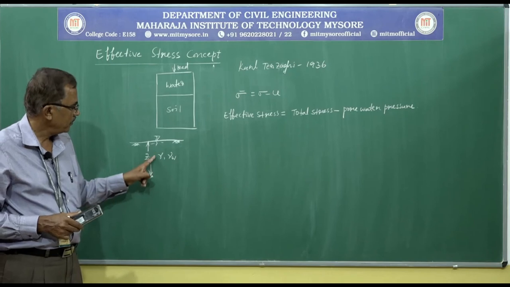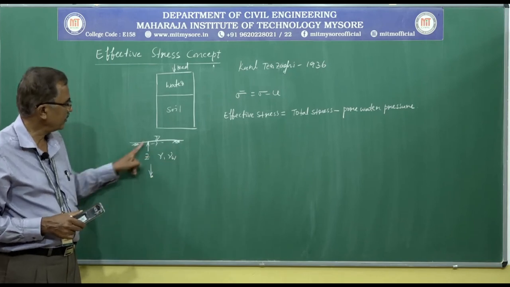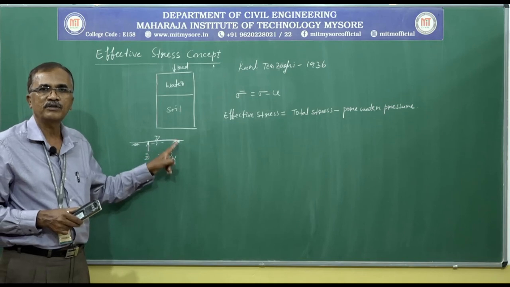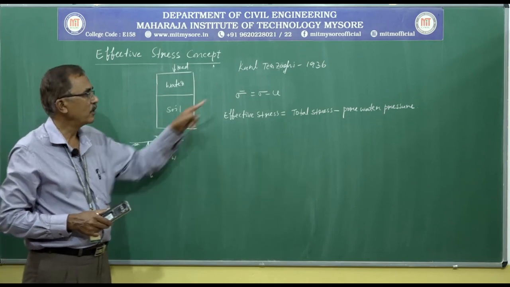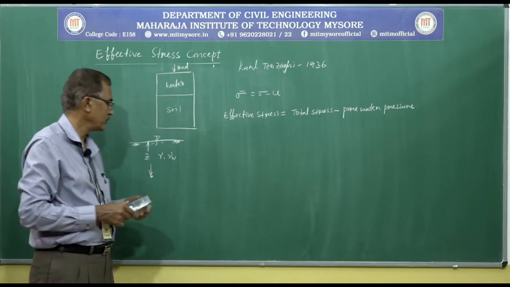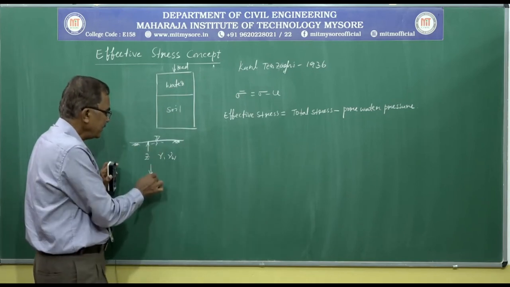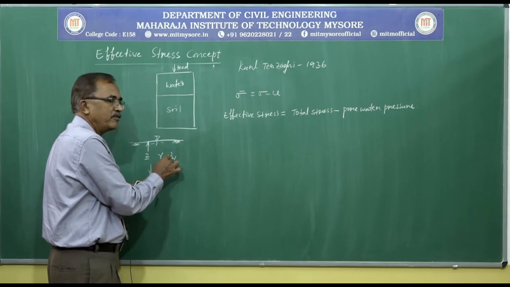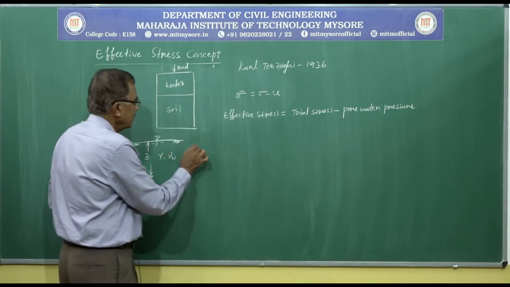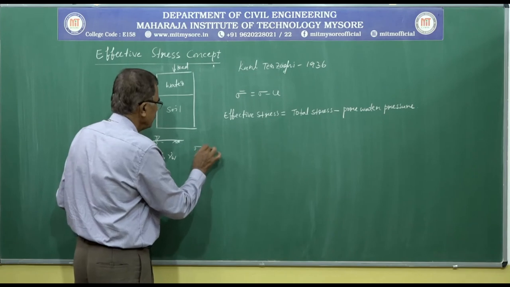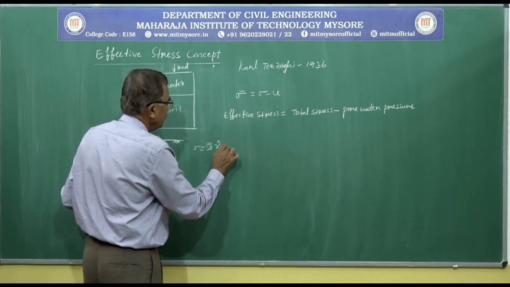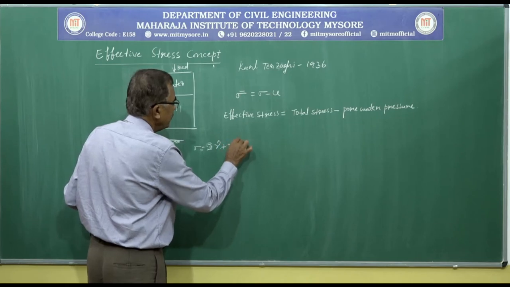Hence, we should calculate total stress by considering both soil and water below ground surface, and we should also consider pore water pressure. So, total stress at any given point is equal to height multiplied by unit weight of soil and water, that is, gamma, equal to z multiplied by gamma plus z multiplied by gamma w.